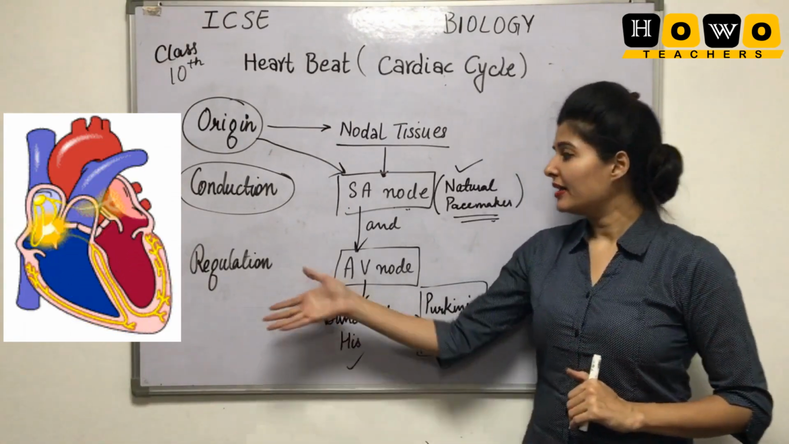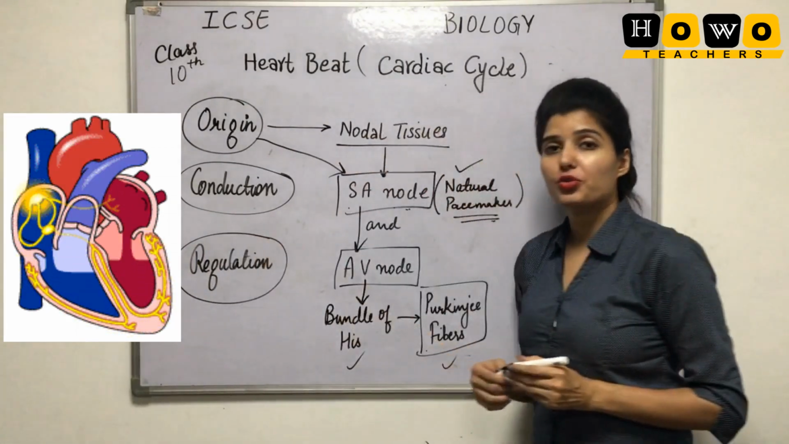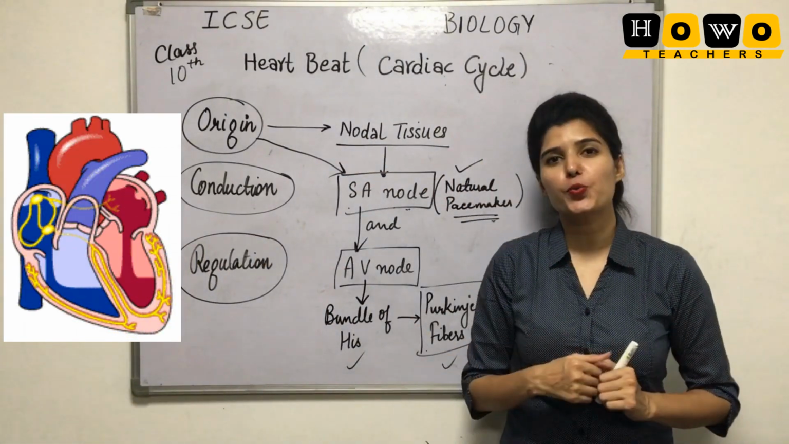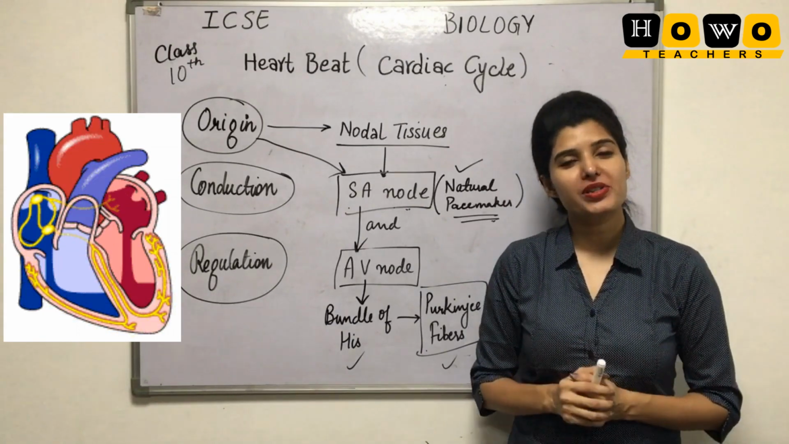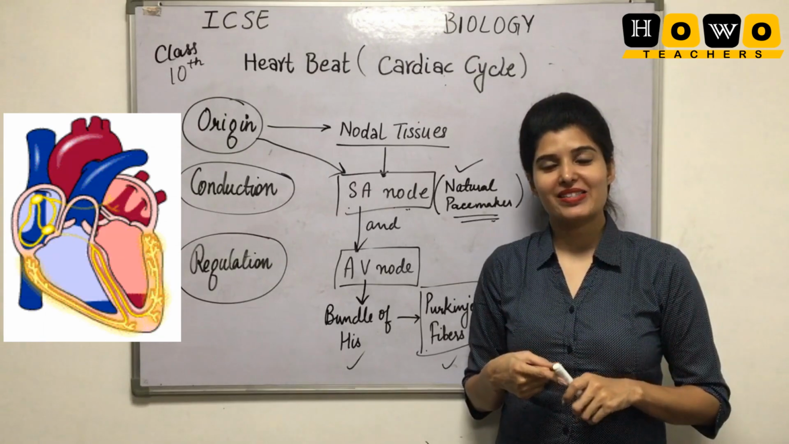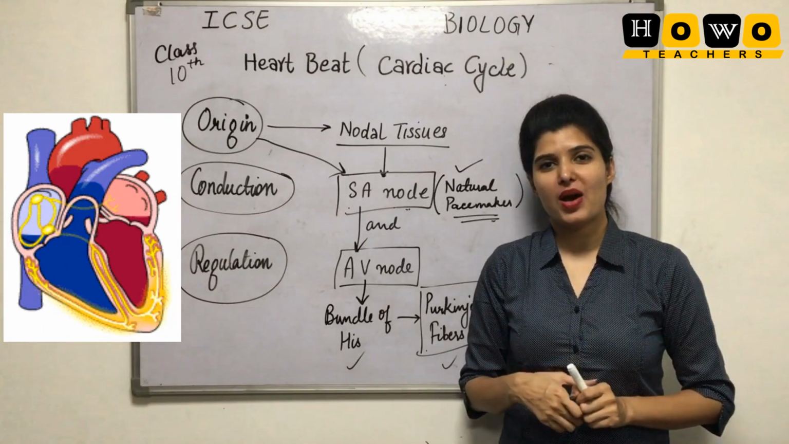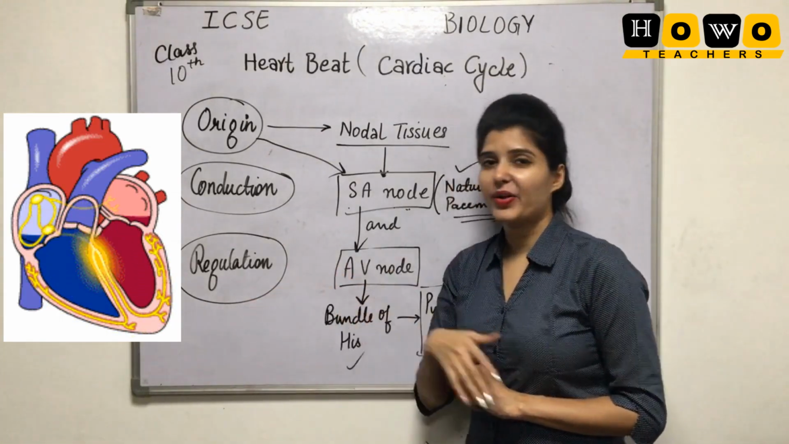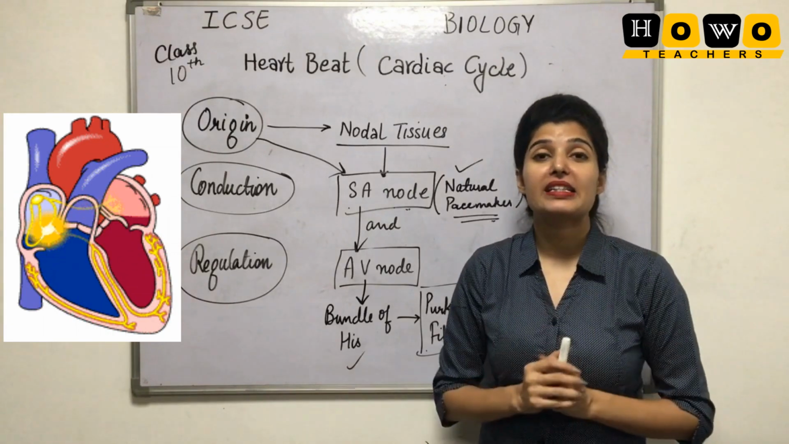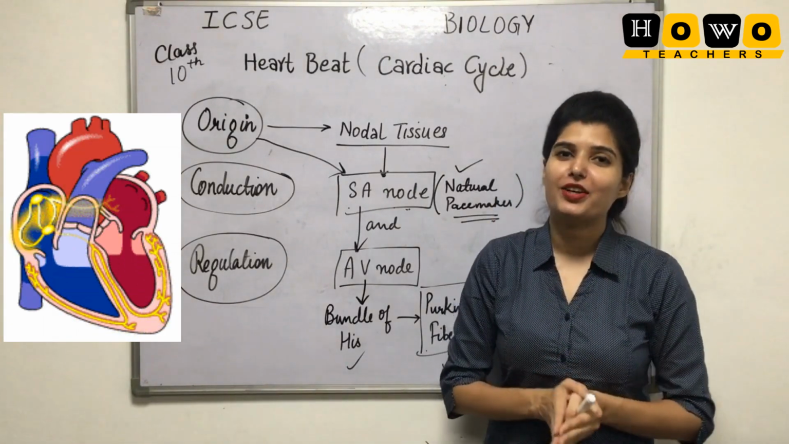But how is the regulation of this heartbeat carried on? Students, the regulation of heartbeat is carried on by two systems present in our body. One is the endocrine system and one is the nervous system. Both the systems you have to remember: in regulation of the heartbeat or the cardiac cycle, there is the presence of the endocrine system as well as the nervous system.